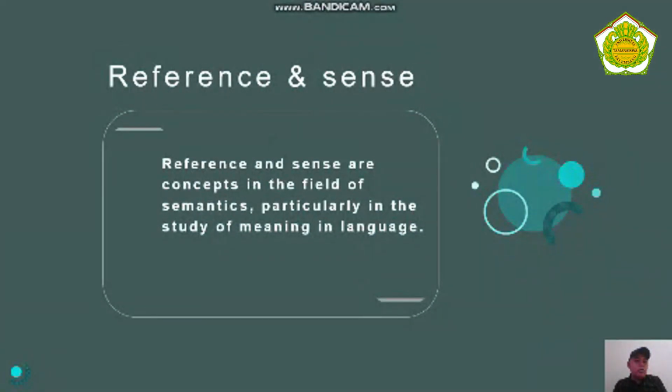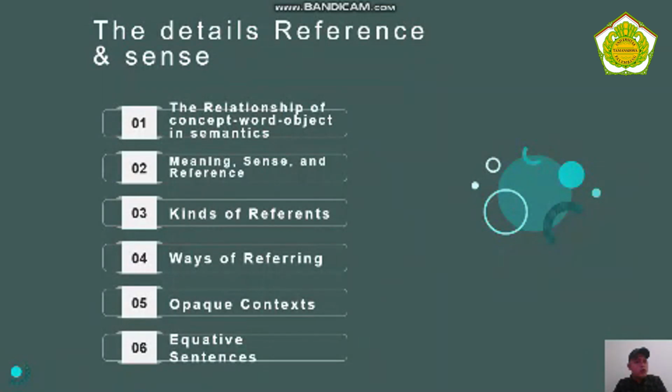I will explain about reference and sense in semantics. Reference and sense are concepts in the field of semantics, particularly in the study of meaning in language.